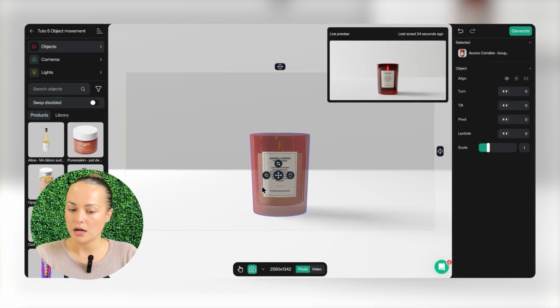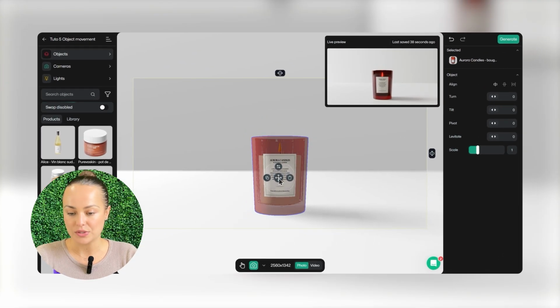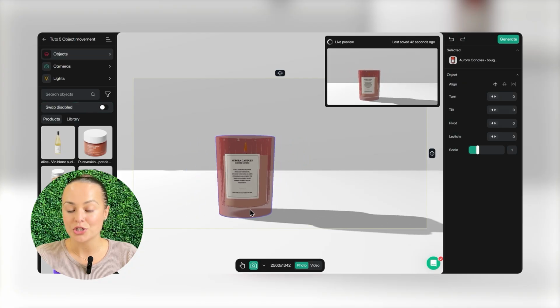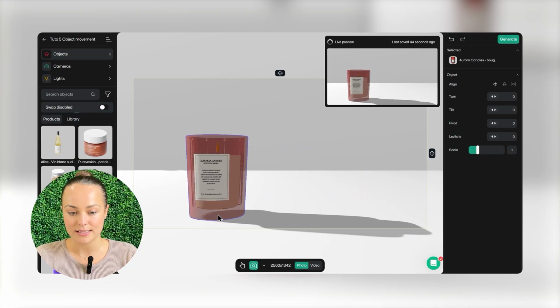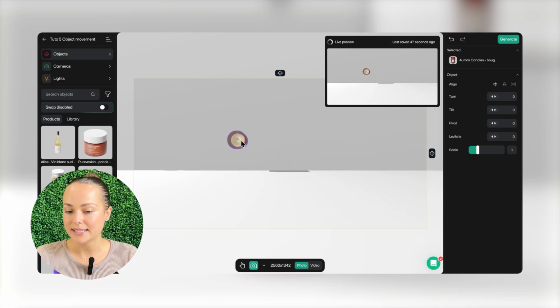The first and most obvious one is moving the object using the button. Just click on it and move your mouse, and now I can move my object anywhere on any surface. Keep in mind that the object will automatically detect the surface and position itself on top of it.